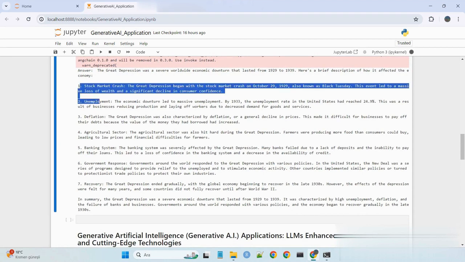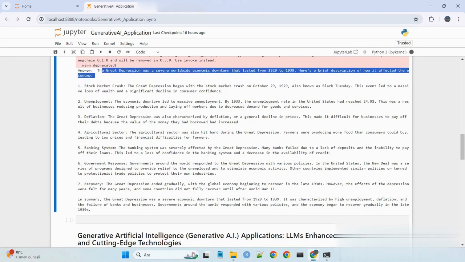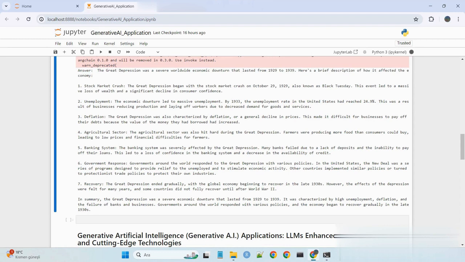The Great Depression was a severe worldwide economic downturn that lasted from 1929 to 1939. Here's a brief description of how it affected the economy.